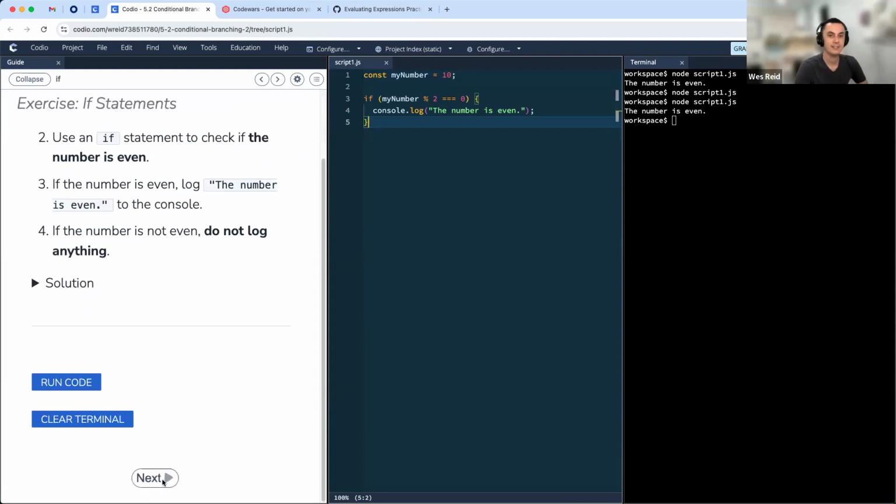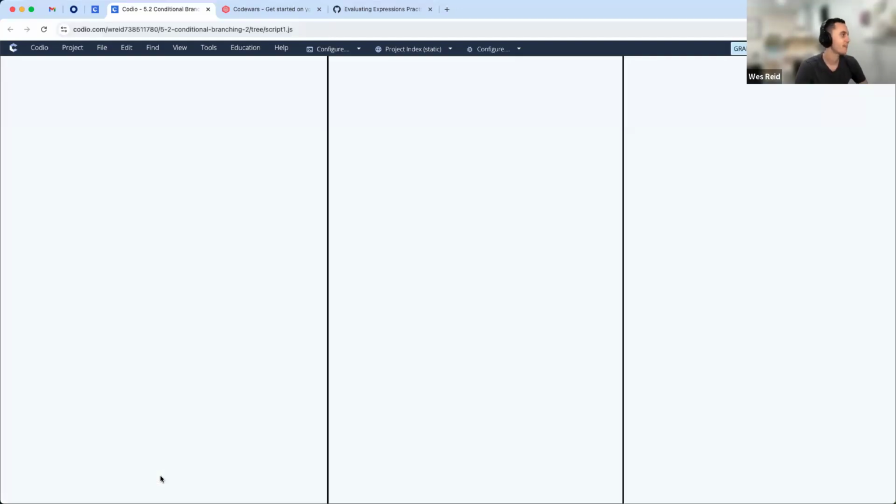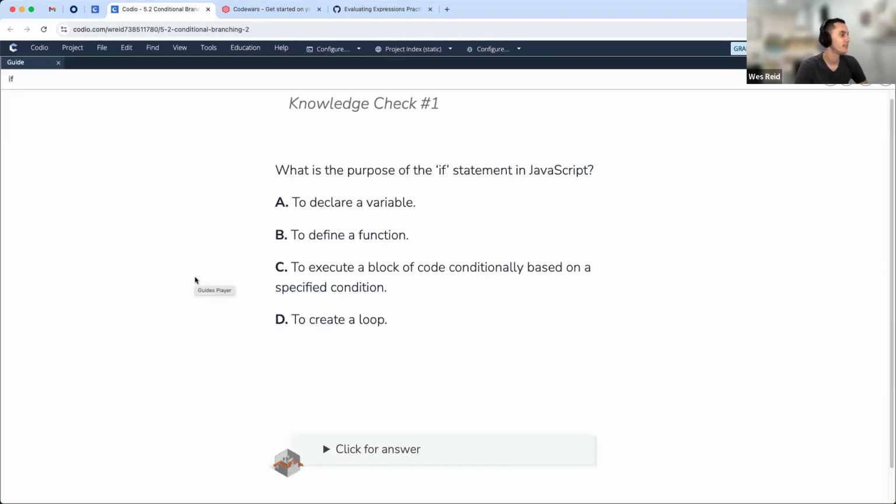All right, let's continue on. Well done, y'all. Quick knowledge check. What is the purpose of the if statement in JavaScript? What do you all think? A, B, C, D. You're not sure. You got a 25% chance.